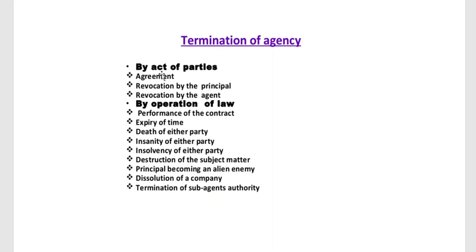So under these headings the agency can be terminated by act of parties, that is by agreement between the principal and agent, and revocation by the principal and revocation by the agent. And by the operation of law, all these aspects will be there: the performance of the contract, expiry of time, death of either party, insanity of either party, insolvency of either party, destruction of the subject matter, principal becoming an alien enemy, dissolution of company or termination of sub-agent's authority.